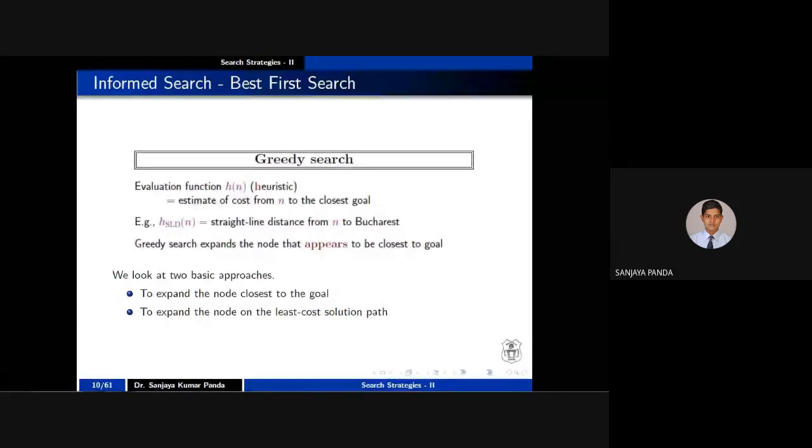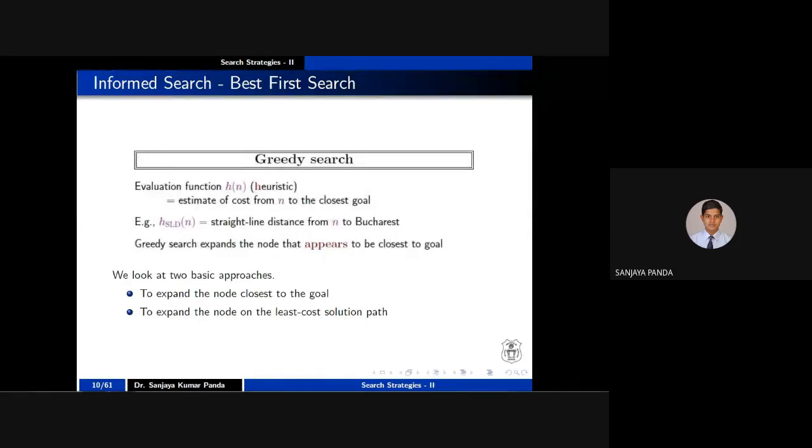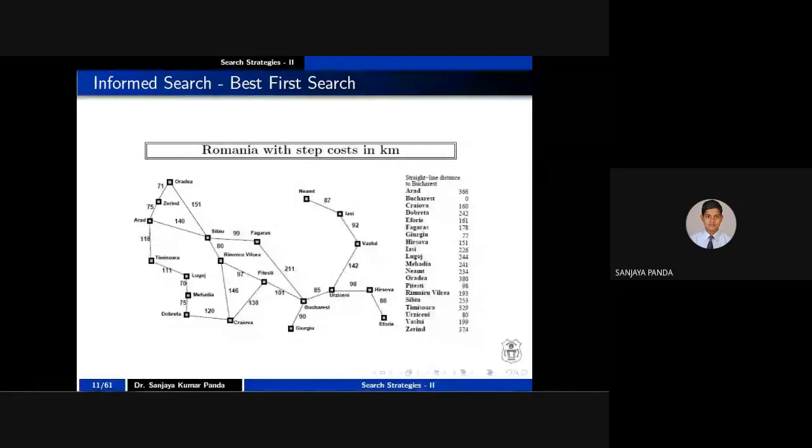So there are two basic approaches. One is you find the node closest to the goal, and the other is you find the least cost solution path. So out of three solutions, if one solution leads to less cost, you choose that particular node. That is called greedy search. Okay, so this is the Romania map, right?